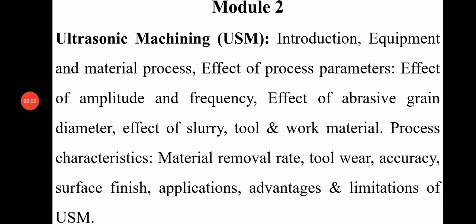Second module, ultrasonic machining. Introduction, equipment and material process, effect of process parameters, effect of amplitude and frequency, effect of abrasive grain diameter, effect of slurry, tool and work material, process characteristics, material removal rate, tool wear, accuracy, surface finish, applications, advantages and limitations of ultrasonic machining.